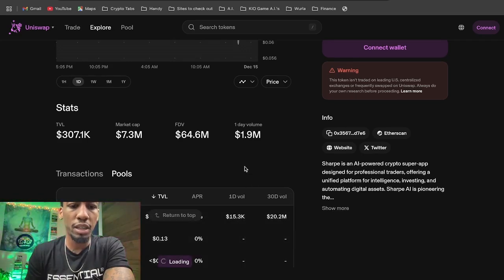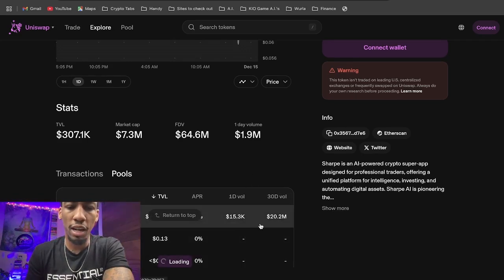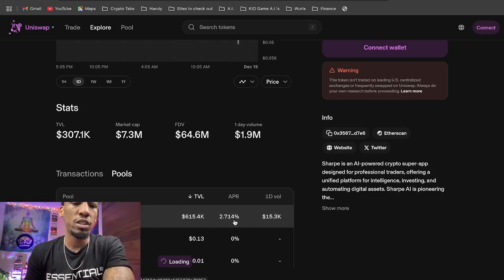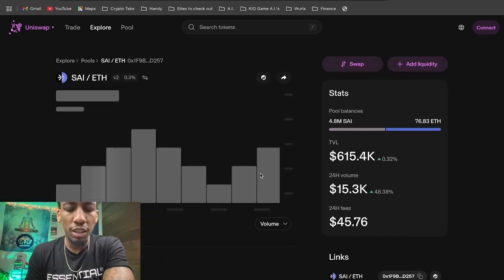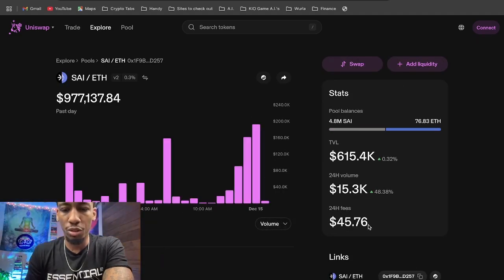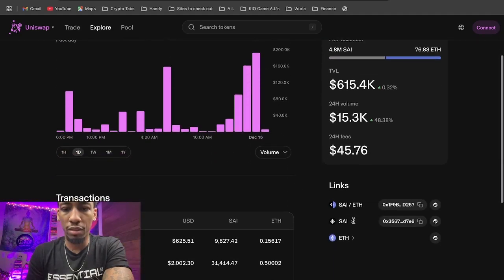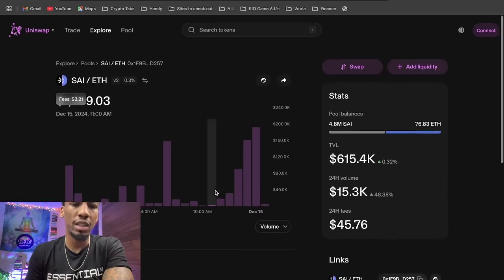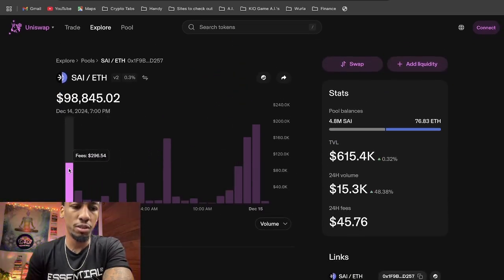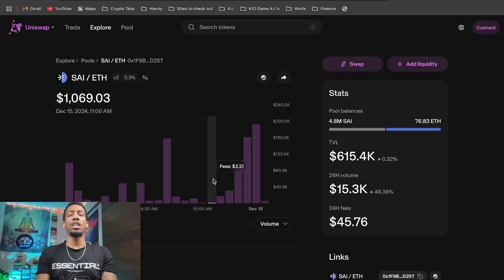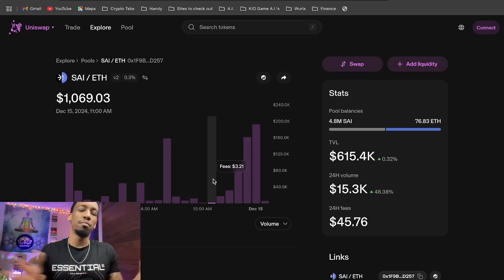This hasn't started pumping yet, so it might be a good idea to provide liquidity once it starts pumping, but right now, there are more pools where I can get way more, right? The APR is only 2.7%. And if we click on that, look at this, 24-hour fees, $45 and some change. It's not a lot of volume happening right now, okay? So honestly, it's just not worth it. There are other pools that I can provide liquidity for where I'm getting higher volume to TVL ratios, and I can take those rewards and buy more Psi if I wanted to.